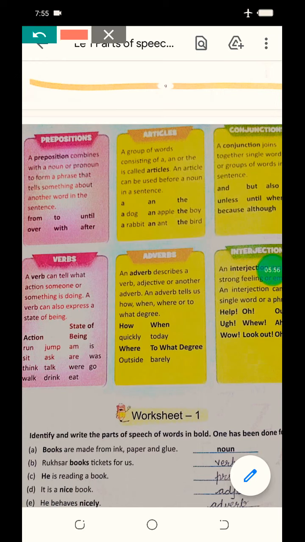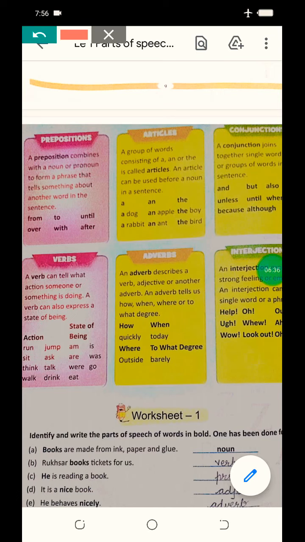Okay, beta. Coming to the next one, articles. This is not a part of speech but very important while we are using. What are articles, beta? A group of words consisting of a, an or the is called articles. An article can be used before a noun in a sentence. When we are describing the item is one, we use a, an or the. These three words we use to describe the articles.